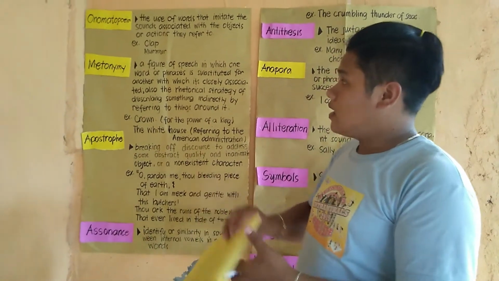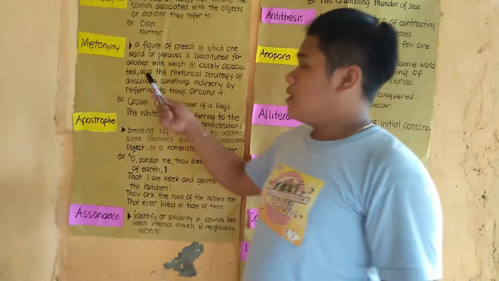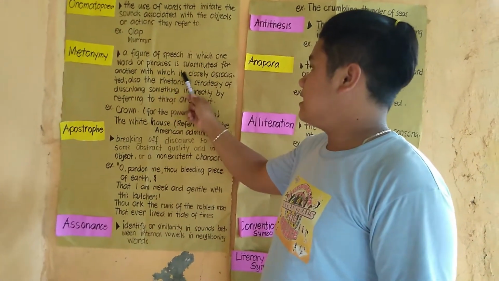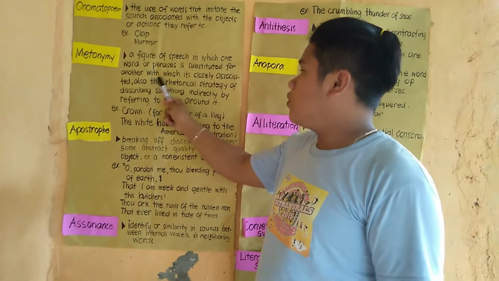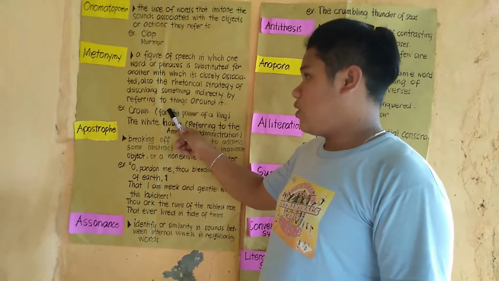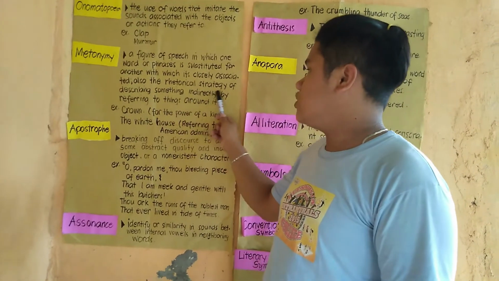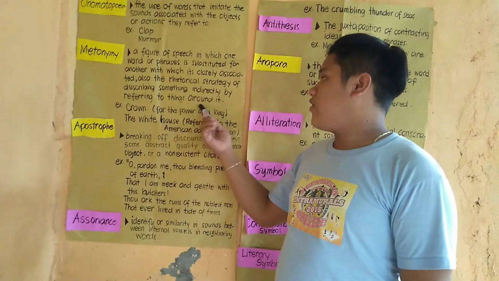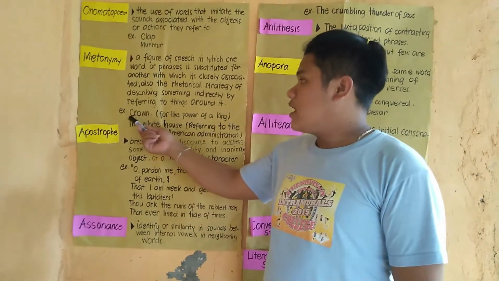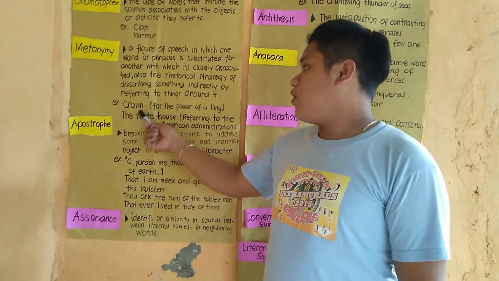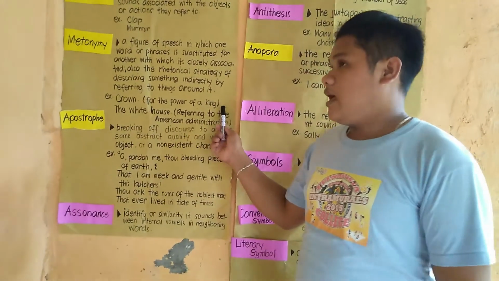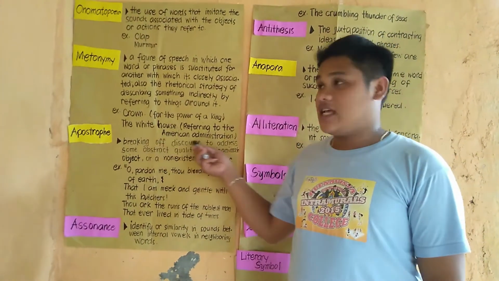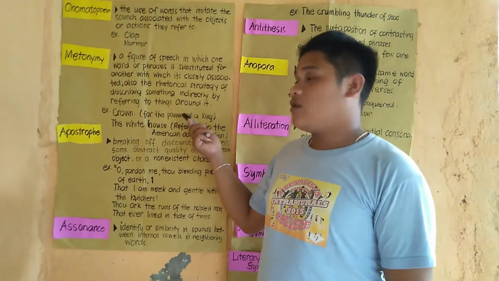And the next is metonymy. Metonymy is the figure of speech in which one word or phrase is substituted for another word which is closely associated, or the rhetorical strategy of describing something indirectly by referring to things around it. For example, crown, of course, stands for the power of a king, and the White House refers to the American administration. This is one example of metonymy.